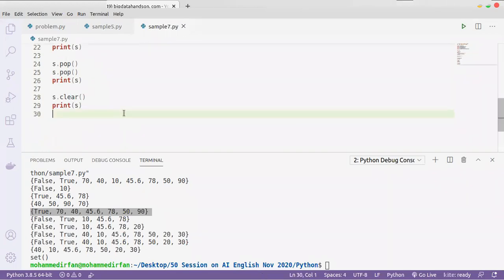If we want to remove multiple elements, what we can do is difference update it, or else you can simply say s minus equal to any set, with the values I need to remove. Let's say I want to remove 40 and 50 from the set.